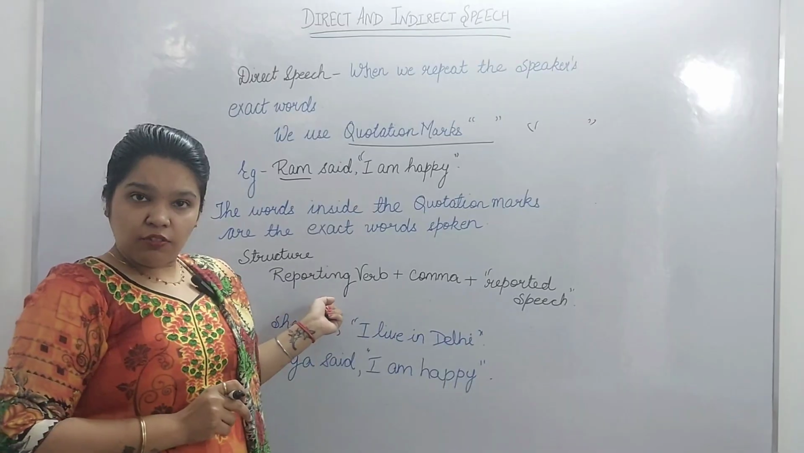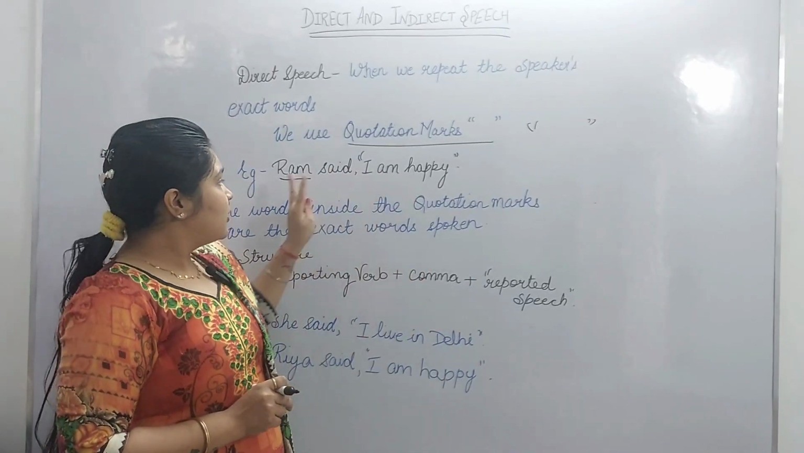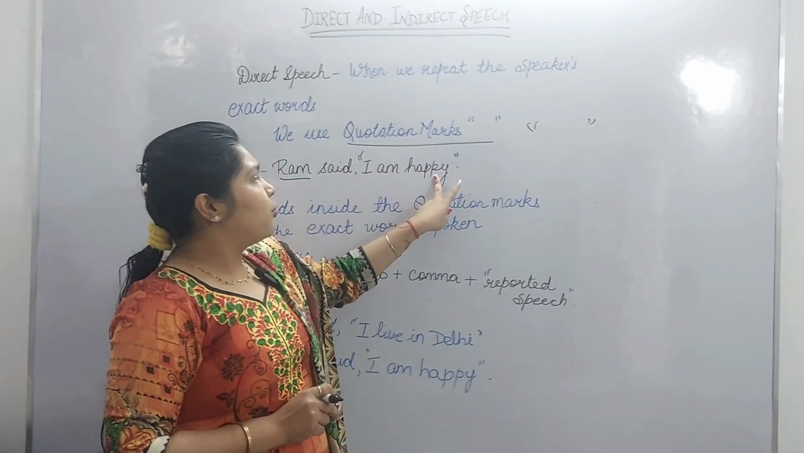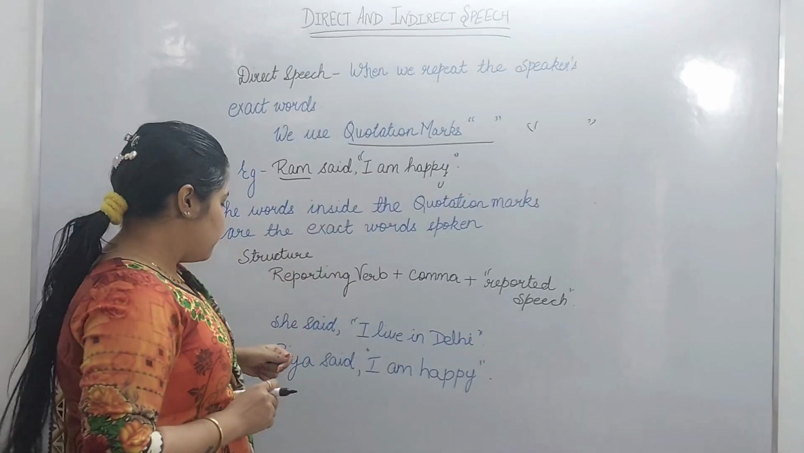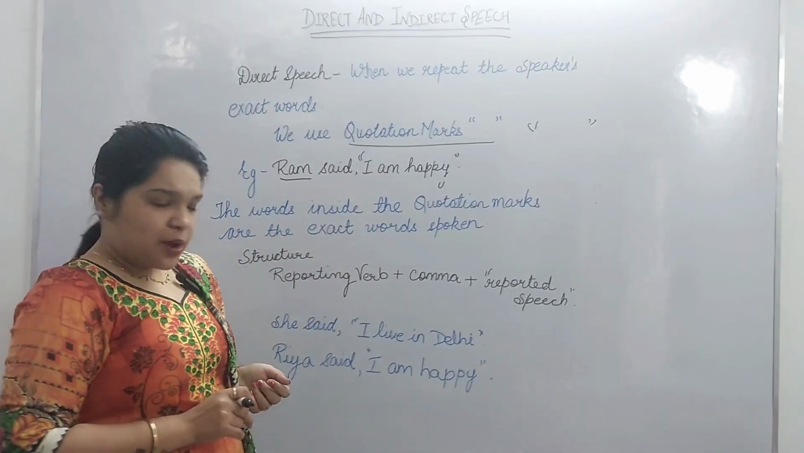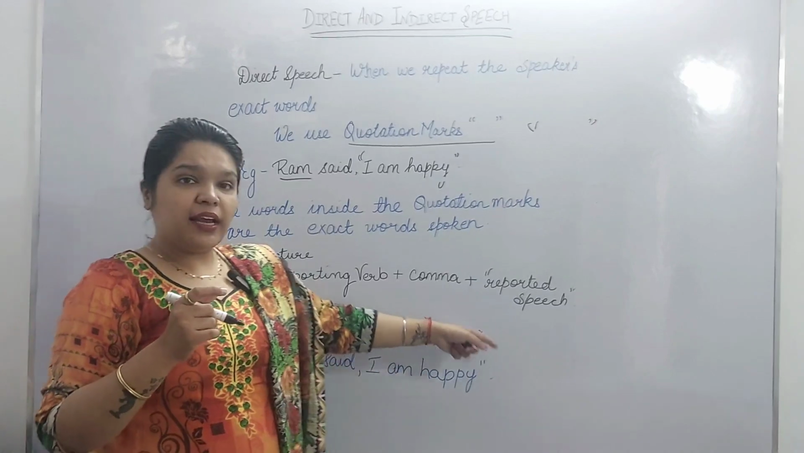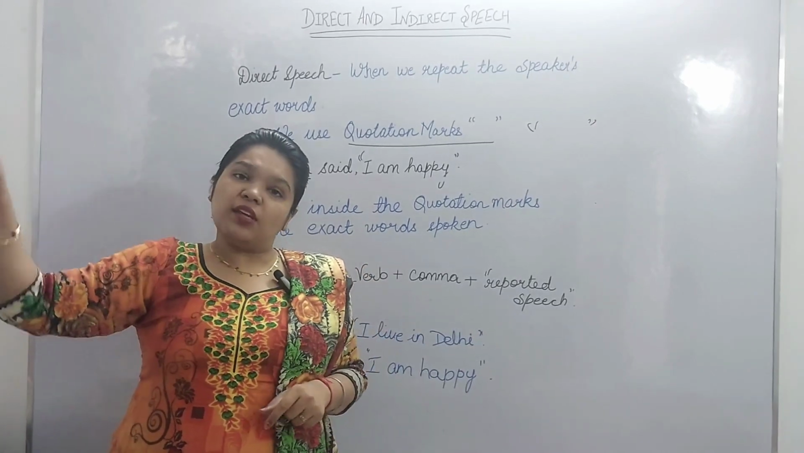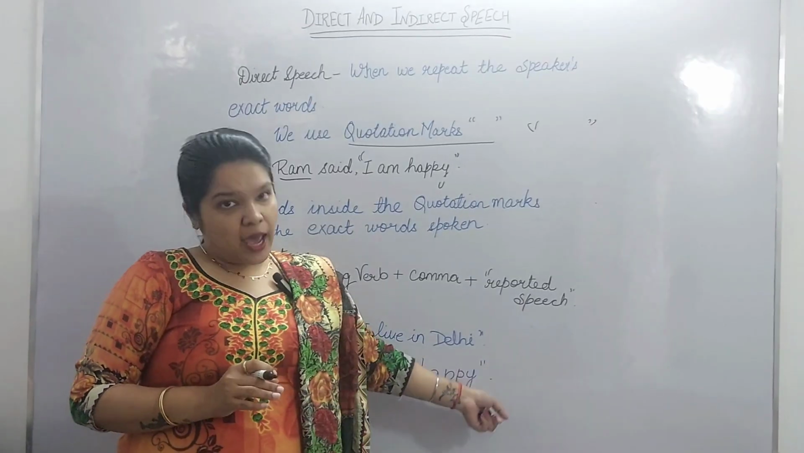What is the structure of this? Reporting verb plus comma plus reported speech. This is the reporting verb plus comma, and this is the reported speech. Let's see some more examples. She said, "I live in Delhi." What did she say? "I live in Delhi" means she lives in Delhi. Ria said, "I am happy."